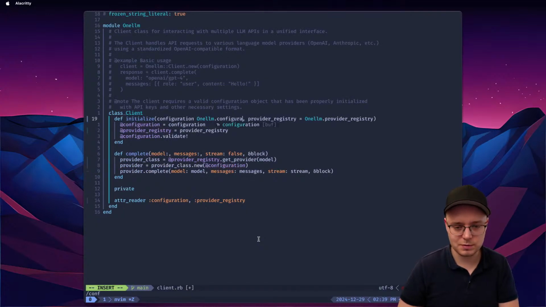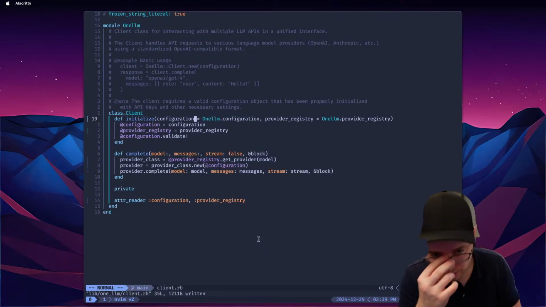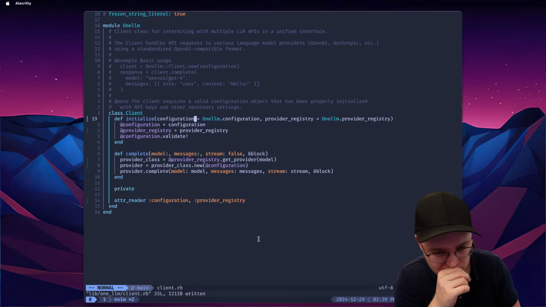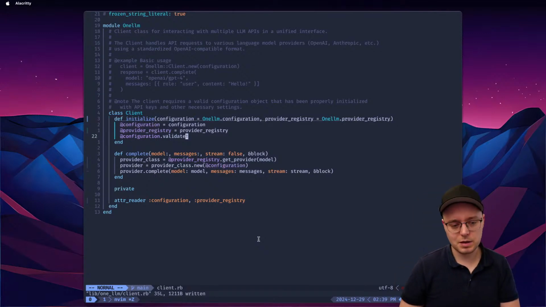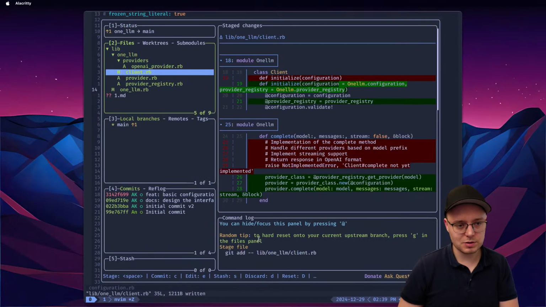One LM configuration, and we're gonna say equal this thing. So you can initialize it with nothing, and that's slightly better. Okay, and we go back. That's good. So let's commit this, great success.